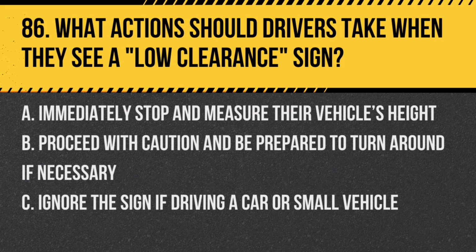Question 86. What actions should drivers take when they see a low clearance sign? A. Immediately stop and measure their vehicle's height. B. Proceed with caution and be prepared to turn around if necessary. C. Ignore the sign if driving a car or small vehicle. Answer: B. Proceed with caution and be prepared to turn around if necessary. This sign warns of limited vertical space, and drivers should ensure their vehicle can safely pass.